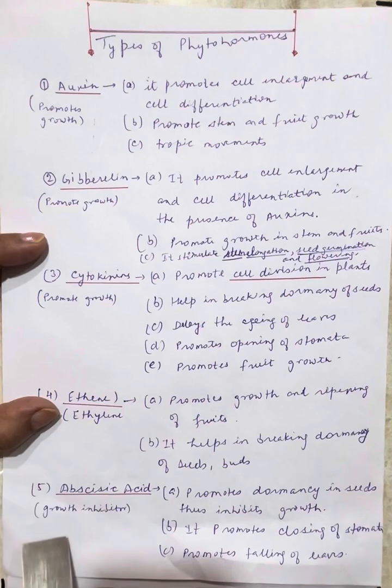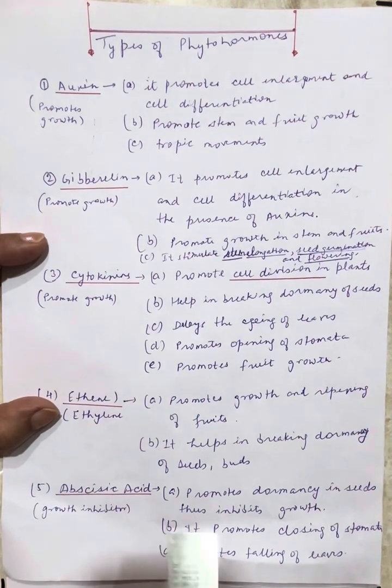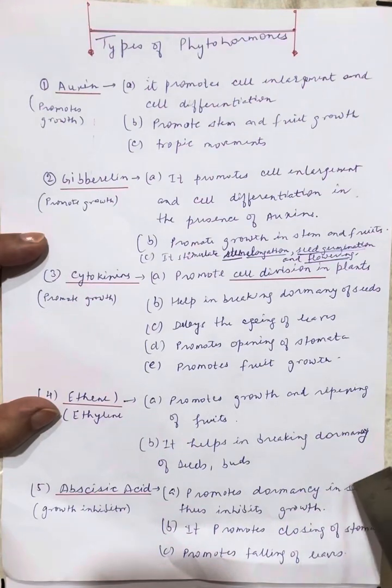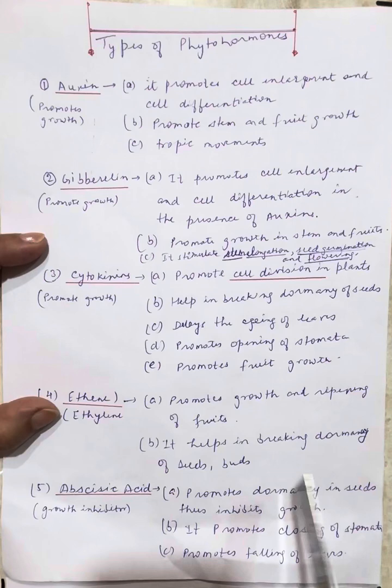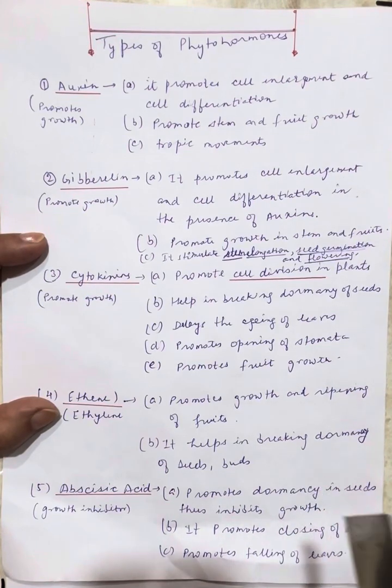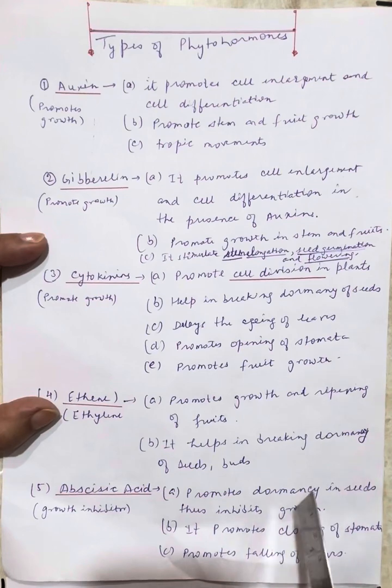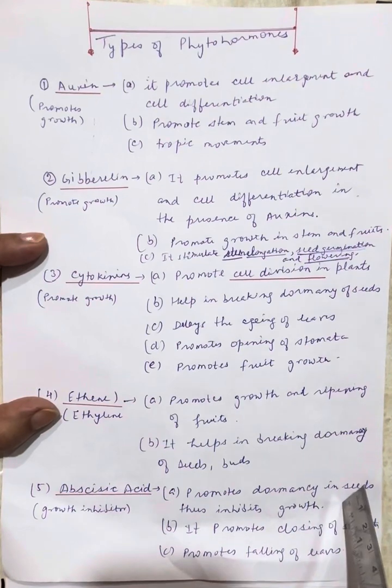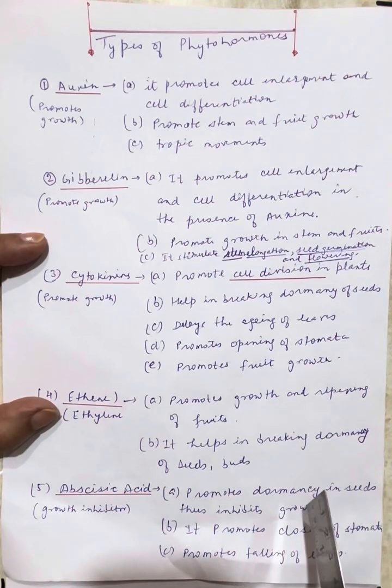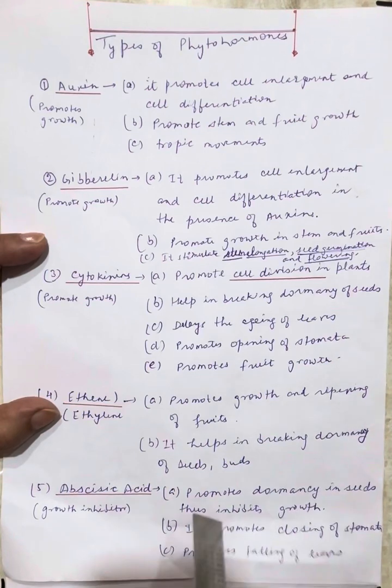Okay, then is our abscisic acid. The function of abscisic acid is that it promotes the dormancy in seeds. That means it brings the dormancy. The seed is growing, but a stage will come when the growth has to be stopped and the seed has to become dormant. So it will inhibit the growth.